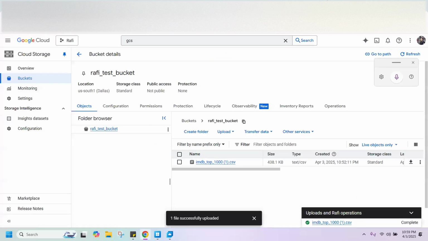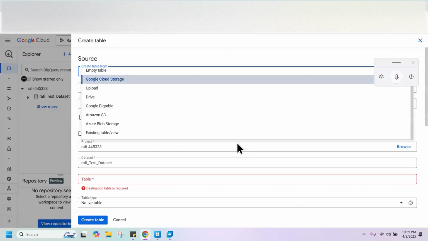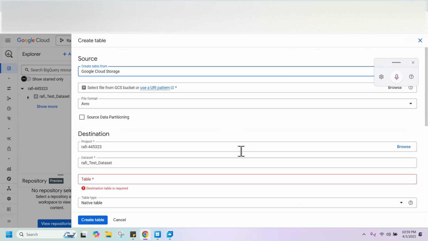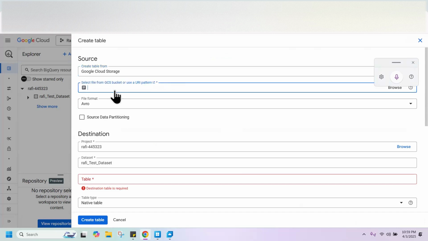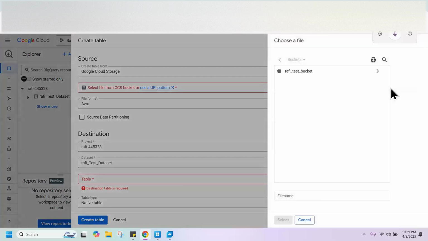Okay, now let's quickly upload that table into BigQuery. Let's open the previous tab. Just select the GCS for now, the first icon. Already selected. Now click on the second drop down. We have to select the bucket name. There is an option for browse. We'll select our bucket. Perfect.